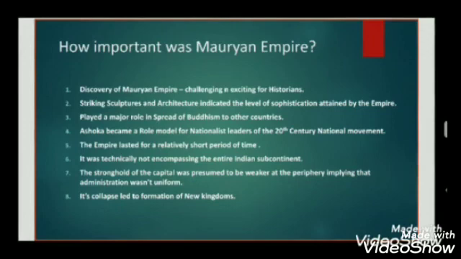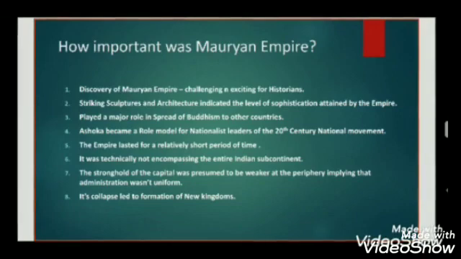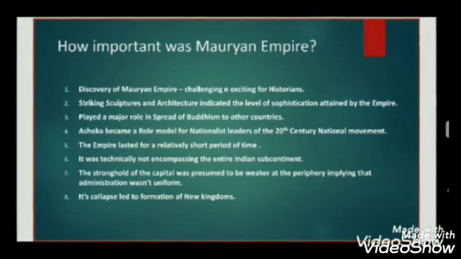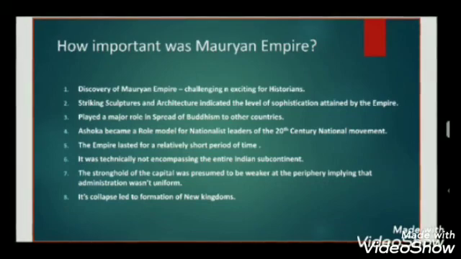But in spite of all these achievements, there are certain shortcomings. What are they? First, this empire did not last for a very long time. We have already stated that it lasted just 150 years, owing to its weak successors and obviously Ashoka's pacifist policy, which he followed later in life after he underwent a transformation during the Battle of Kalinga. Then, technically speaking, it did not encompass the entire subcontinent. Why? The southern tip, or the Tamilakam region, remained outside its influence.